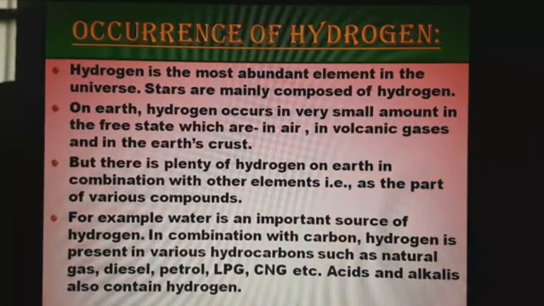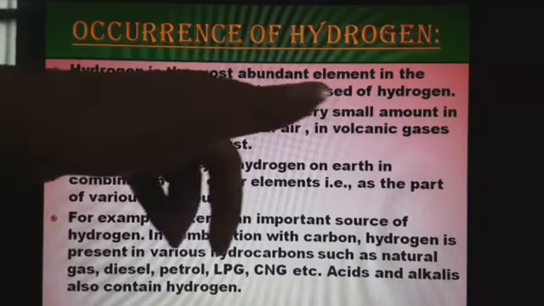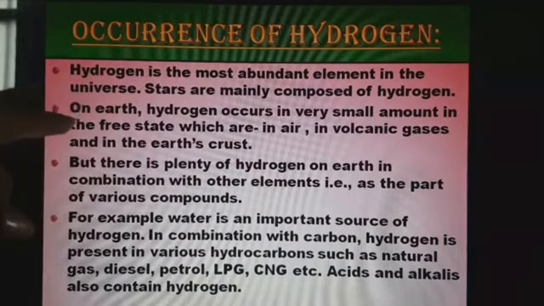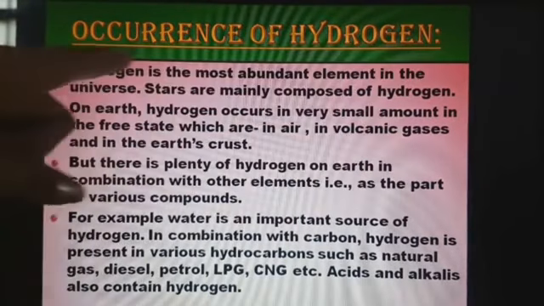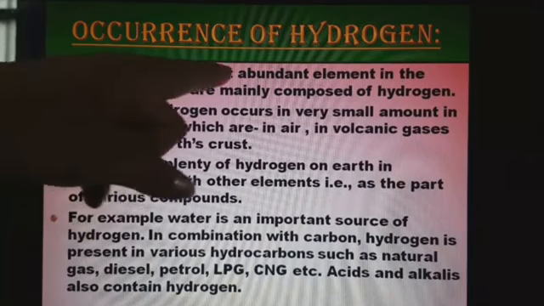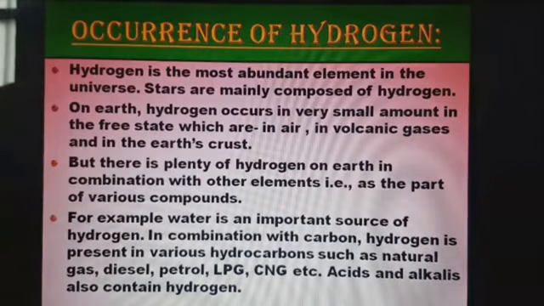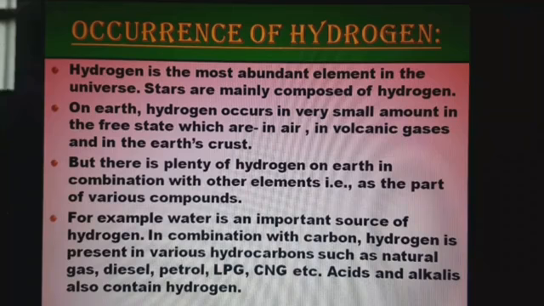Next, let us see the occurrence of hydrogen. Hydrogen is the most abundant element in the universe. This you should remember. Stars are mainly composed of hydrogen. Stars, including our sun, are mainly composed of hydrogen. In the universe it is in abundance.